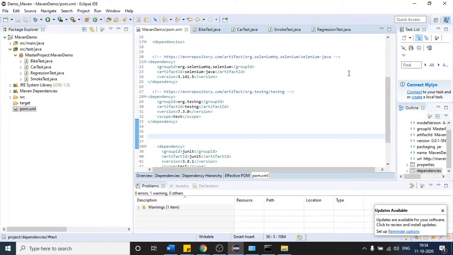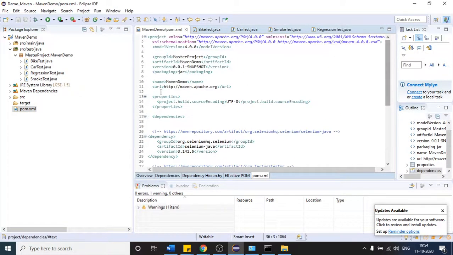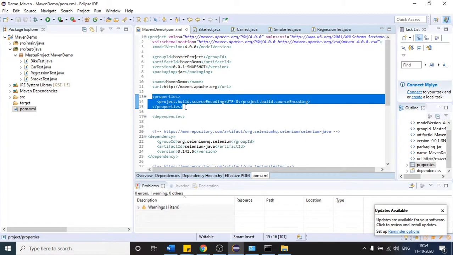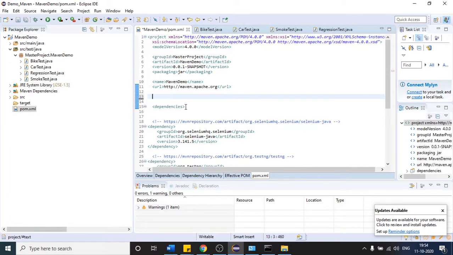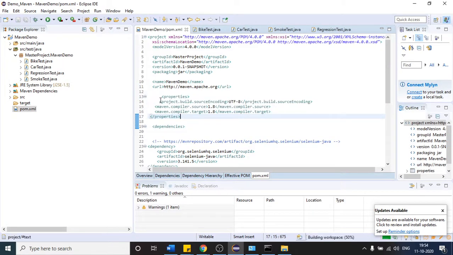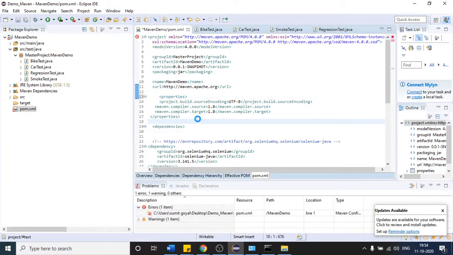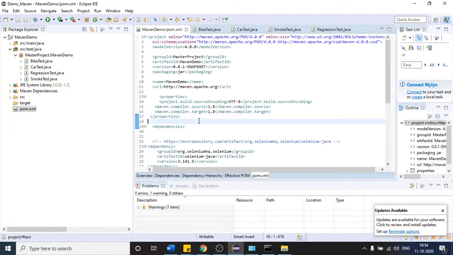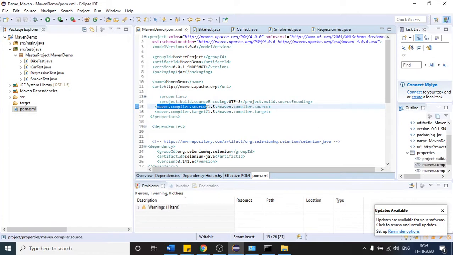Inside that, this is the one. Remove this, paste it here, press Ctrl+S and save. If I provide it like that, what is the error? Okay, error gone.